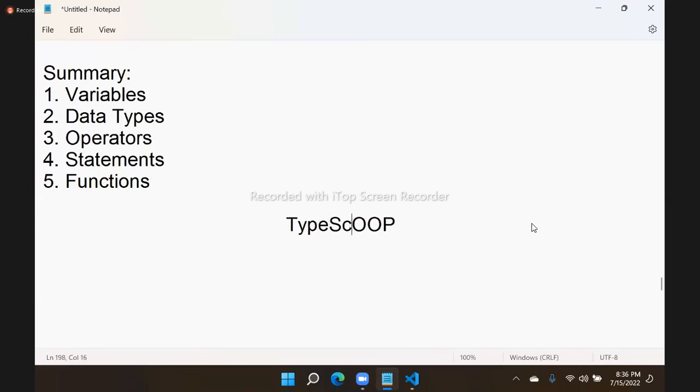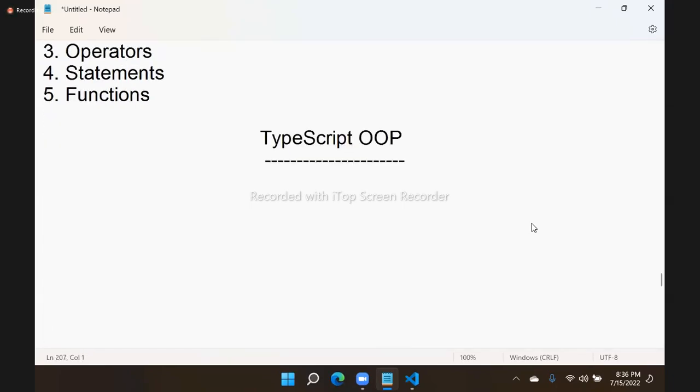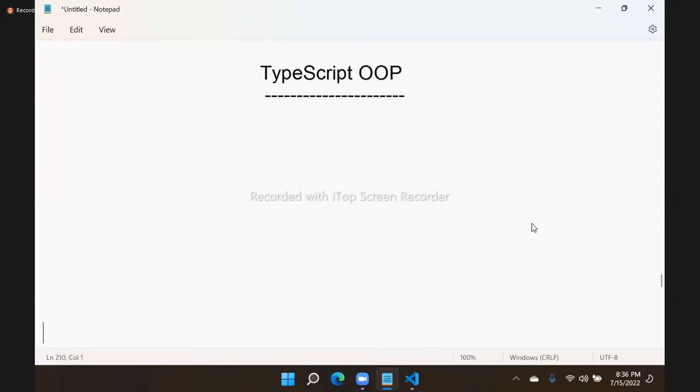In TypeScript, object-oriented programming, right? We need to understand this very well first. Actually, JavaScript is not an OOP language, but it supports some features of OOP, like we have object, we have class, we have polymorphism, we have inheritance. All these are there in JavaScript also, but it is not a complete OOP language because a lot of deficiency is there. That means features are not supported, which you will see now.